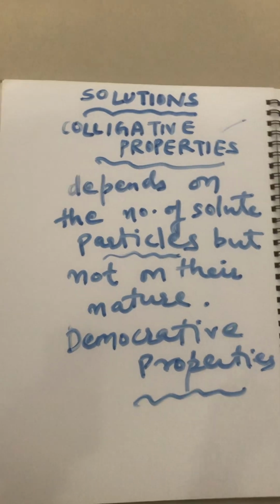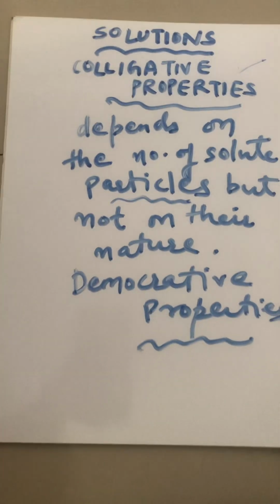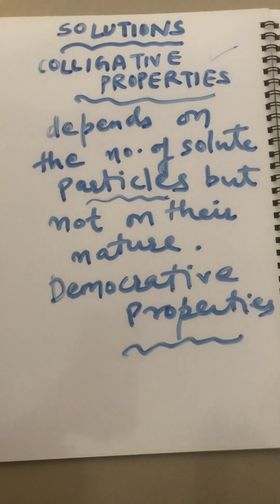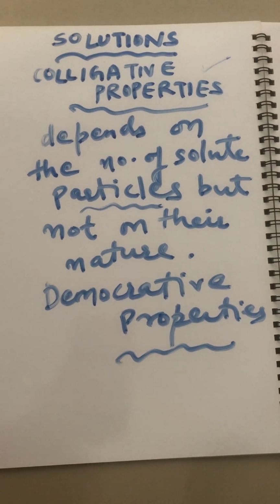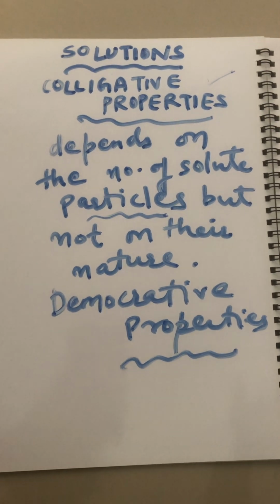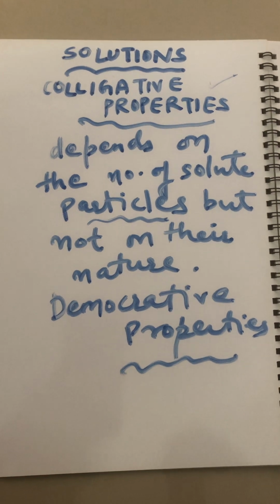And why are they known as democratic properties? Because colligative properties depend on the number of solute particles, not on their nature. Whether you take sugar and water or salt and water, it is not depending on the nature, it's depending on the number of solute particles.